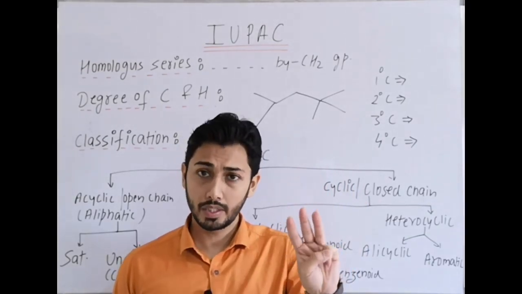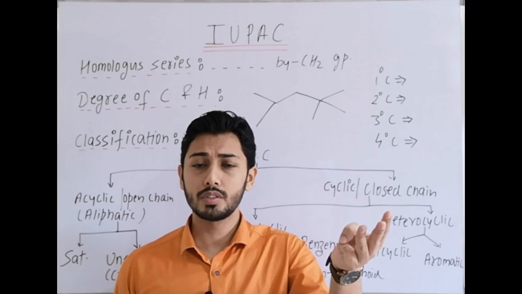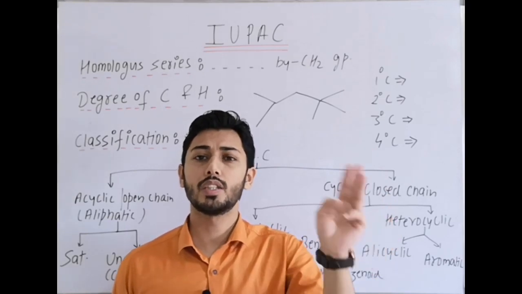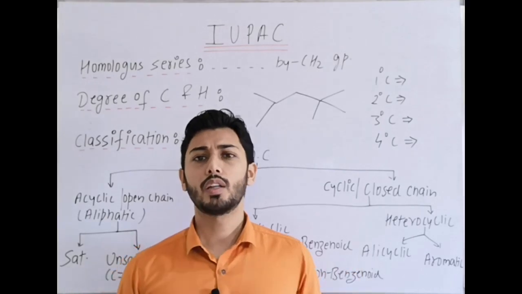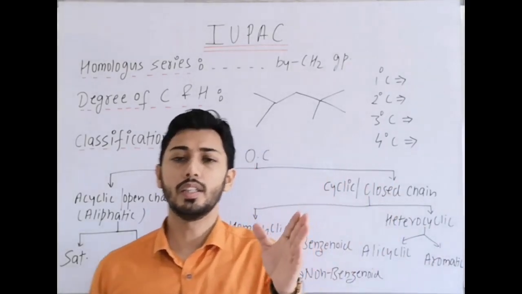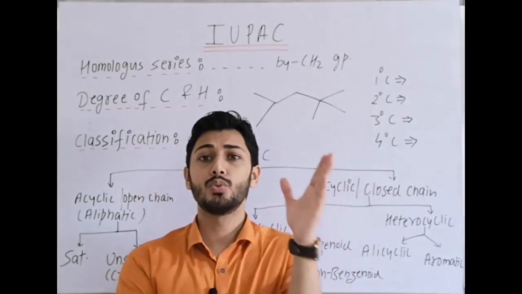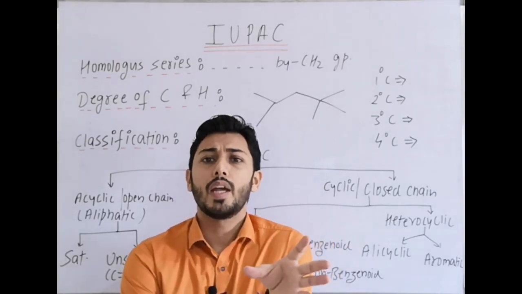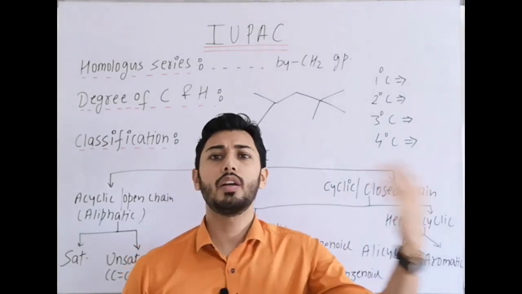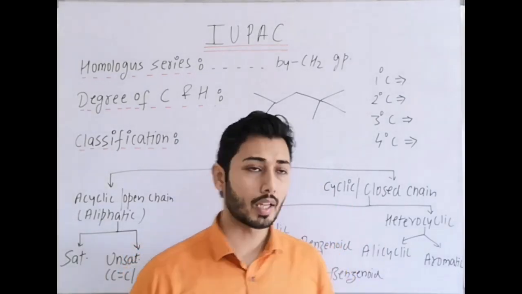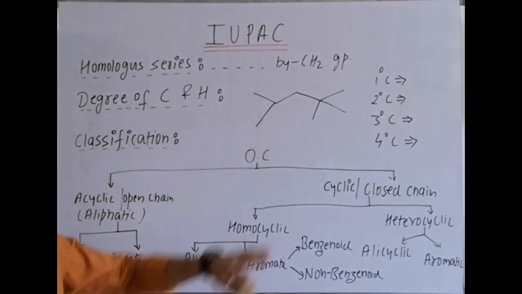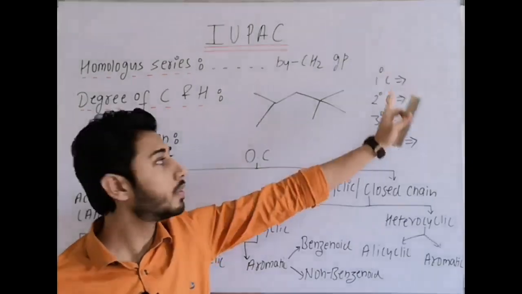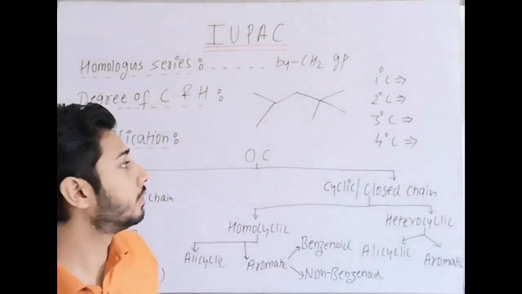Tertiary carbon is attached to three other carbons, and the hydrogen attached to tertiary carbon is called tertiary hydrogen. Quaternary carbon means it is attached to four other carbons and it has no hydrogen. Why? Because already it is connected to four other carbons. So one example will make it clear. In this example, we have to mark firstly how many primary carbons, then secondary, tertiary and quaternary.